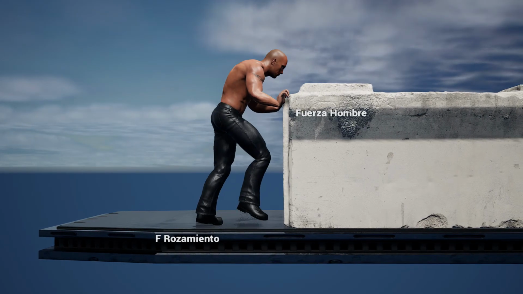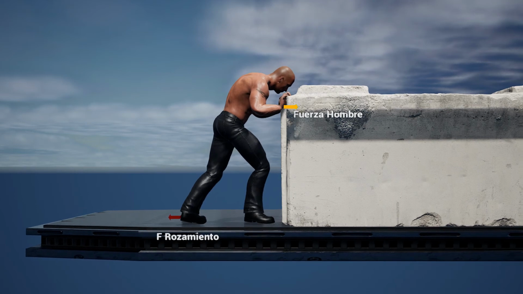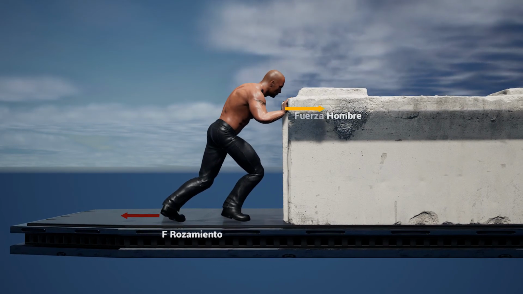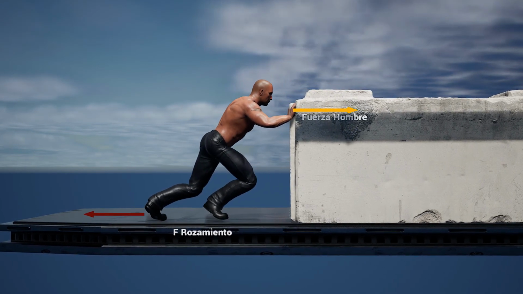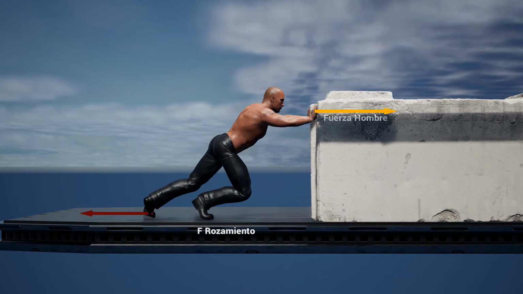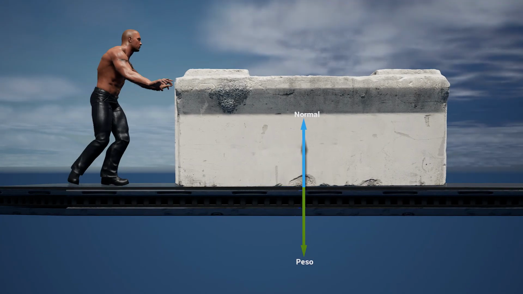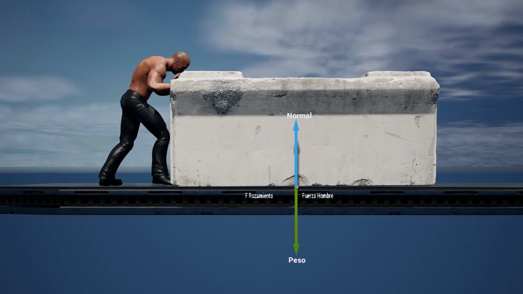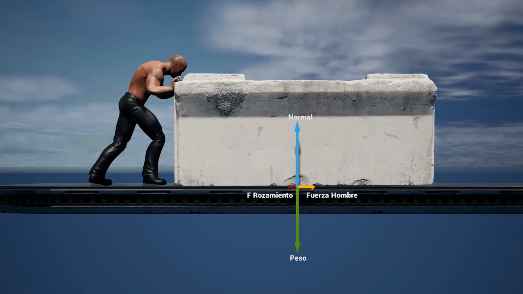In a case like this, where we want to move an object, it is necessary that the friction force between shoes and the ground is greater than the force applied by the man to the object, and this in turn is greater than the friction force between the object and the ground, to finally be able to move it.